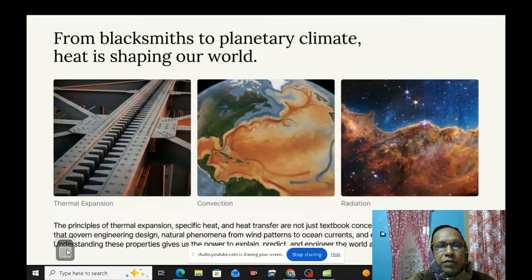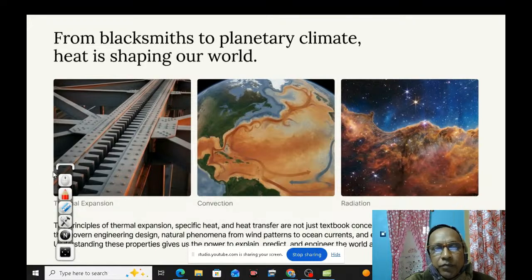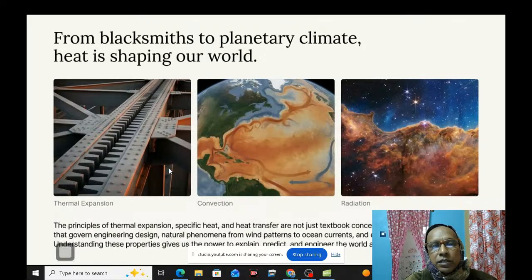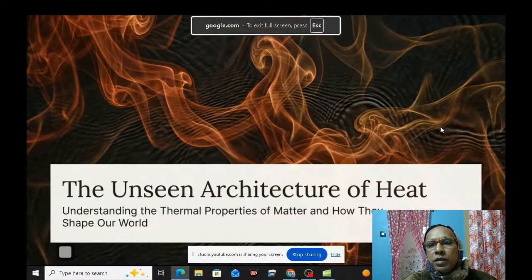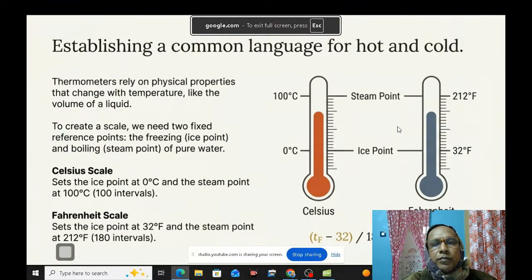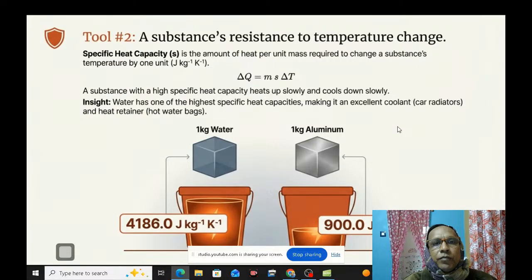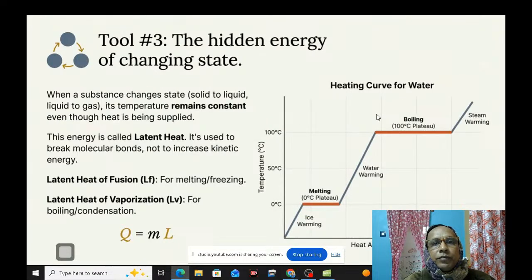Right? In this way, we have explained all the things of thermal properties of matter. Now I'll explain one other thing that is left, the last thing that we want to discuss, this one. The substance resistance, I already told this one.